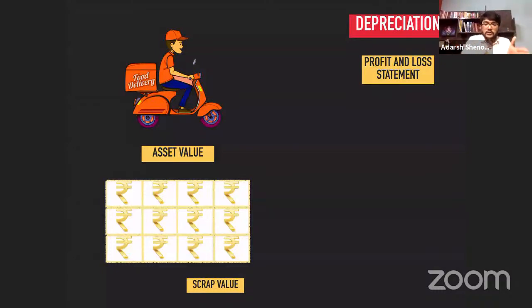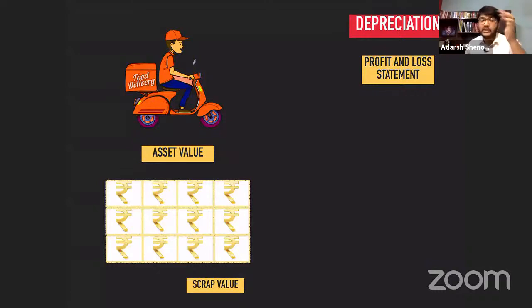How do we transfer? From the asset account, we transfer it to the depreciation account. From the depreciation account, we transfer to the profit and loss account. Journal entry. Can you tell me the journal entries for this? First, when we transfer, will the asset account have a debit balance or credit balance? Debit balance. If you have to transfer something from the asset account, should you debit the asset or credit the asset?